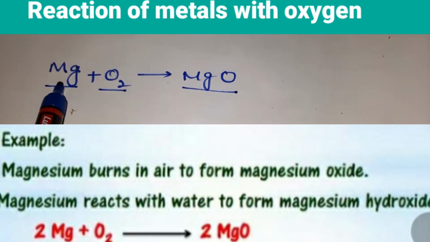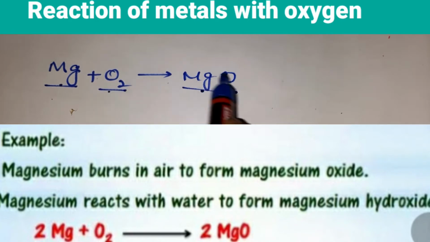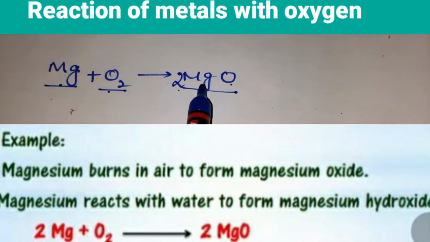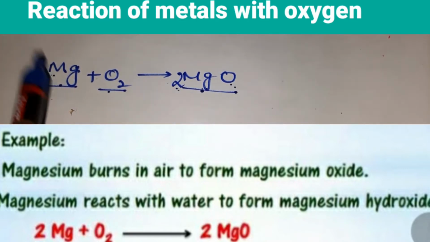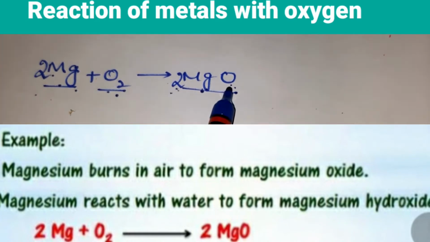Magnesium, you have one atom, here also you have one atom on the product side, and oxygen you have two here, one here. So add 2, children. So you get 2 MgO, 2 atoms of magnesium. Here you have one, so add 2. So 2 Mg plus O2 gives 2 MgO.